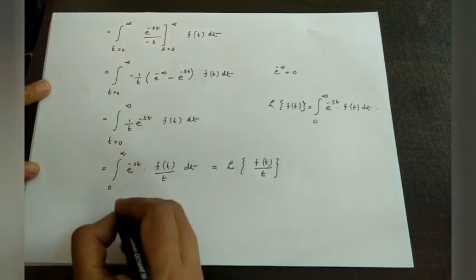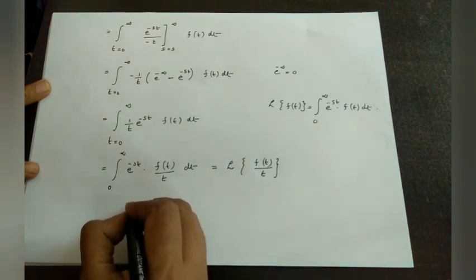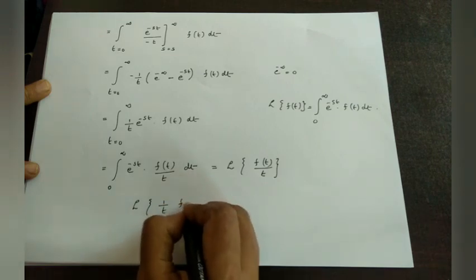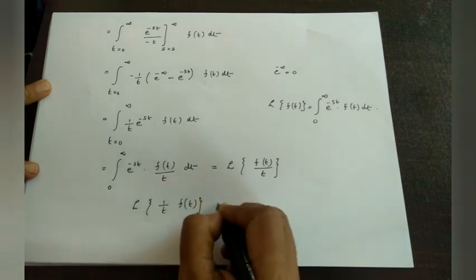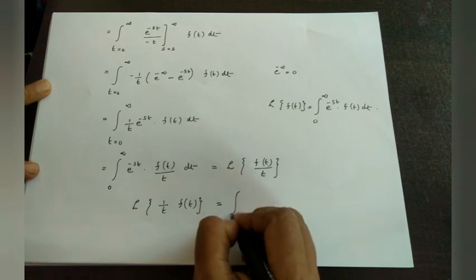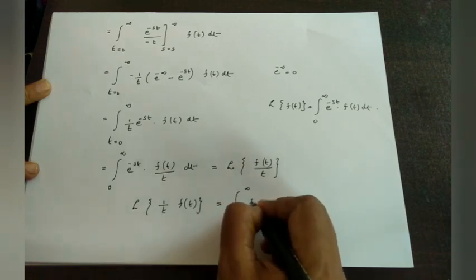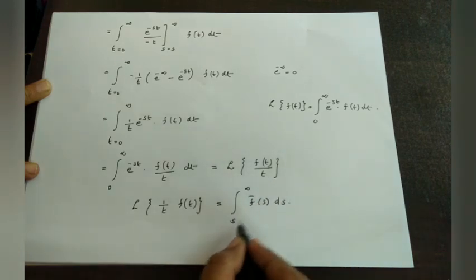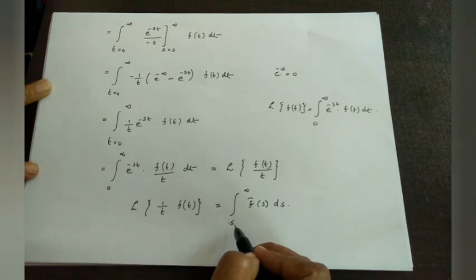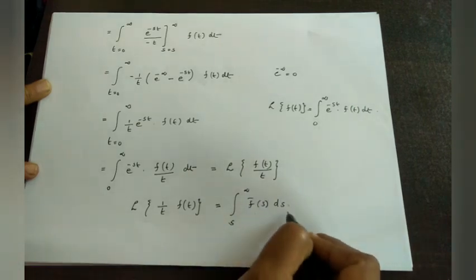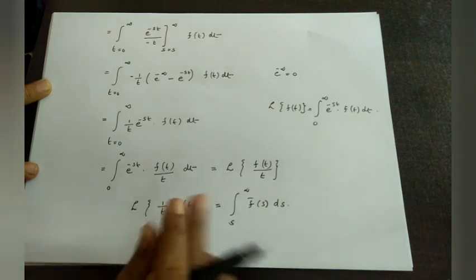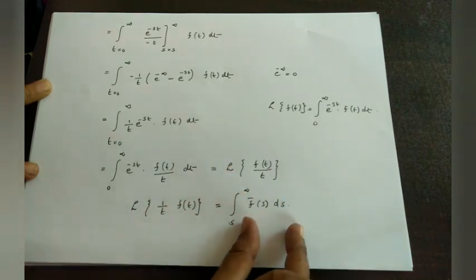Therefore here I have proved that the Laplace transform of 1 by t f of t is equal to the integral from s to infinity of f bar s ds. In this proof we have started from the right hand side. Therefore we have proved that the integral from s to infinity of f bar s is equal to the Laplace transform of 1 by t f of t, or the right hand side becomes equal to the left hand side.